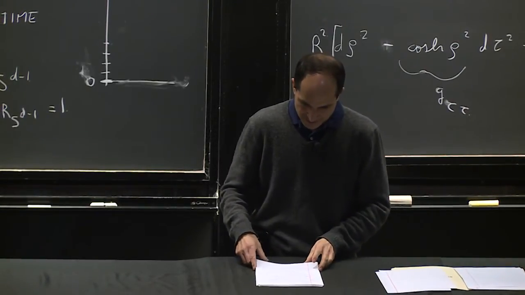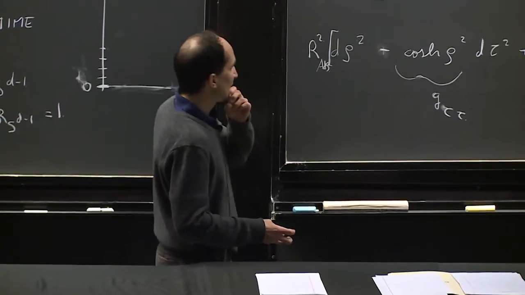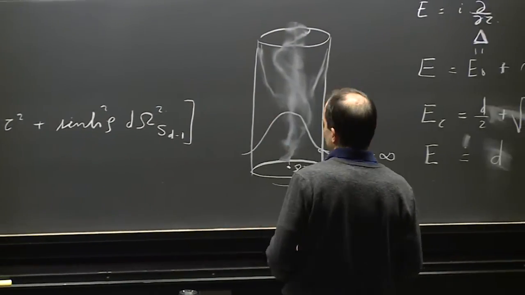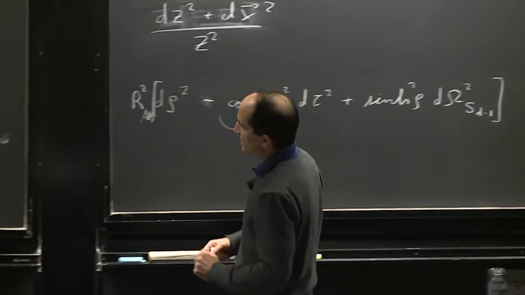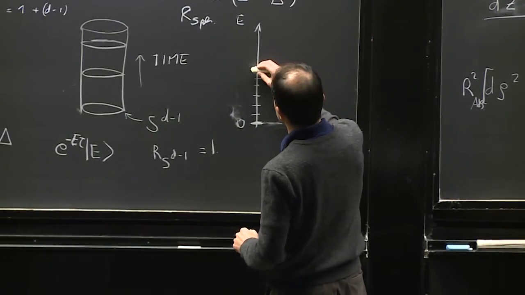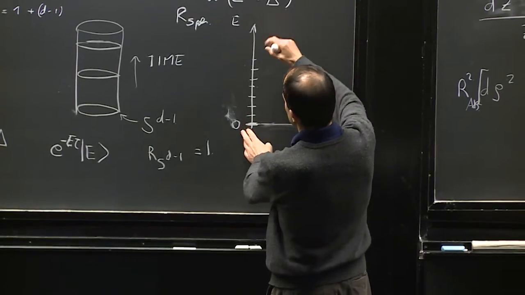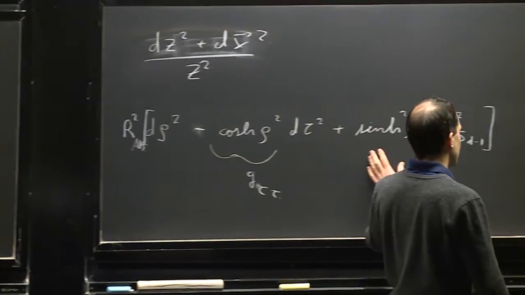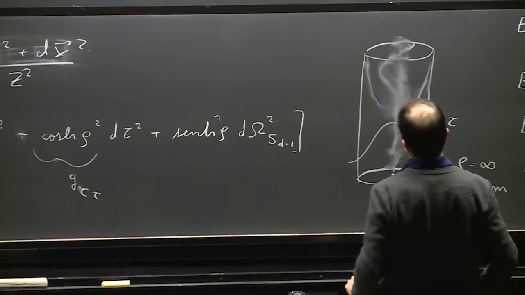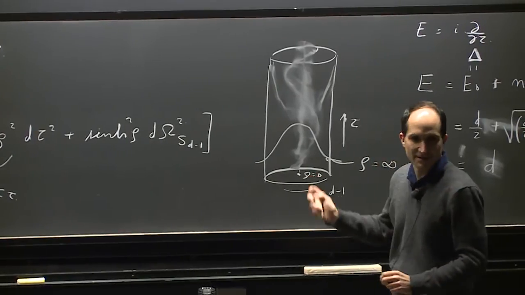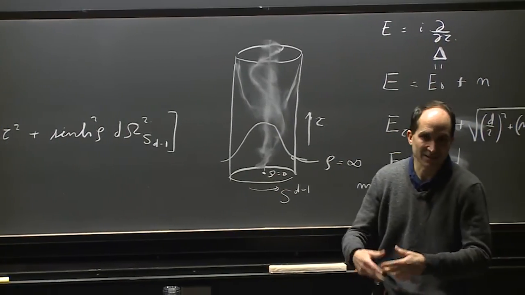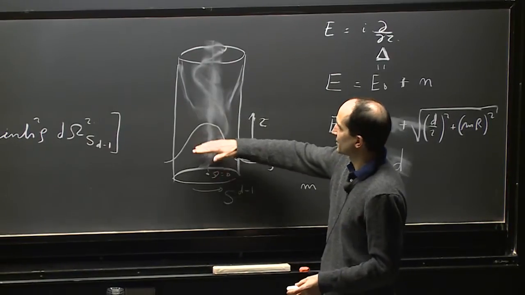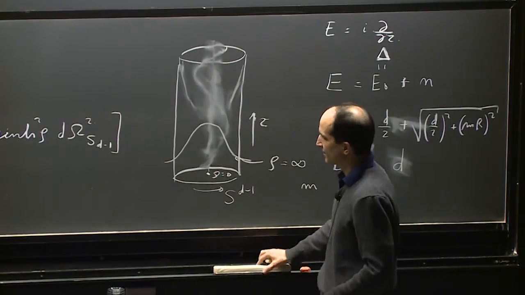Okay, so a bit more about the states. Before talking about the states, let me say that in the field theory, we can calculate the energy spectrum, the spectrum of all possible states, and we'll get some spectrum of energies. And we can do the same calculation here in the bulk gravity theory. The bulk gravity theory will contain a graviton we talked about, and might contain some other particles that are specific to the kind of gravity theory we have. But we can also compute the spectrum of energies.